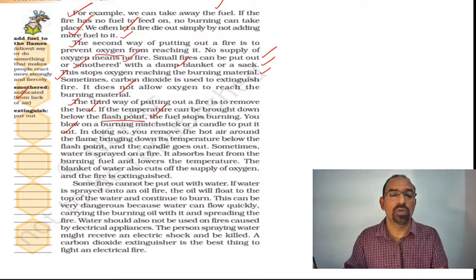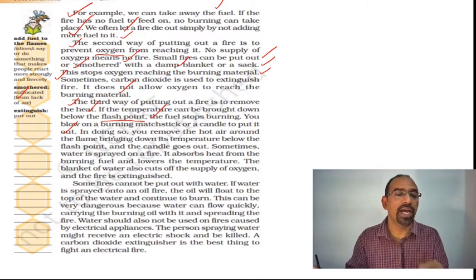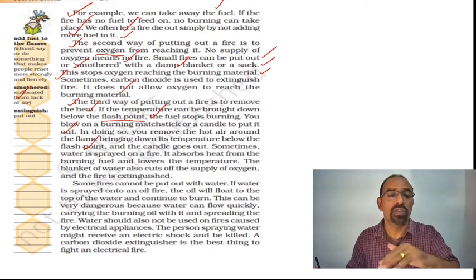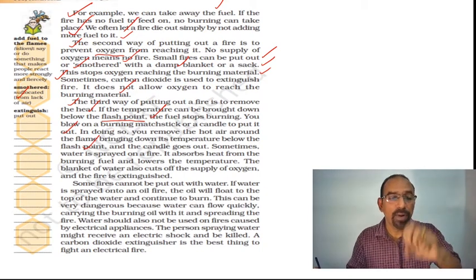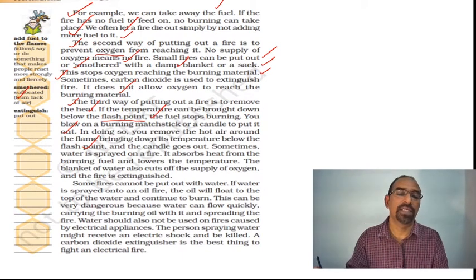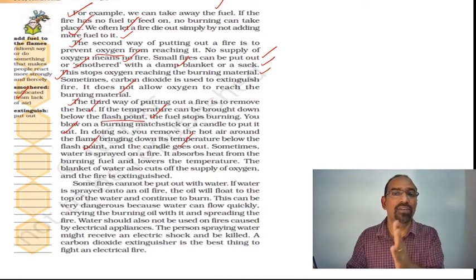In doing so, you remove the hot air around the flame, bringing down its temperature below the flash point. So when you blow, what do you do? You remove the hot air around the flame, bringing the temperature below the flash point, and the candle goes out. Then the candle will stop burning.